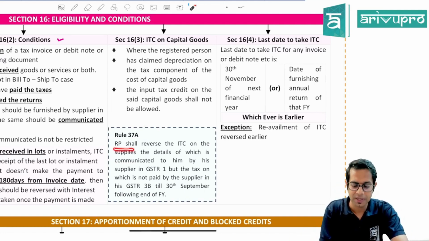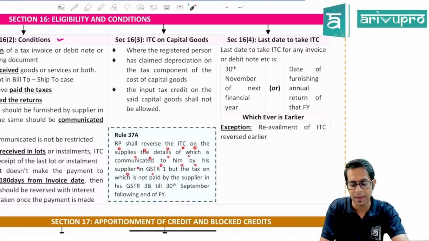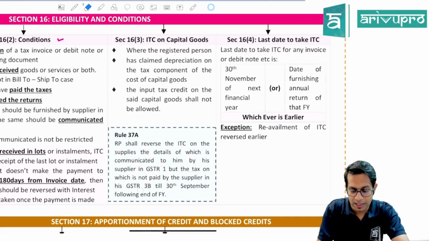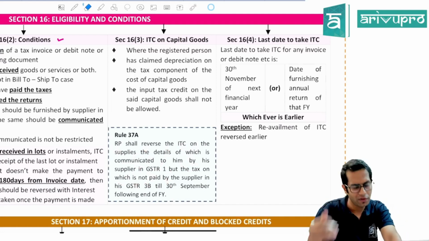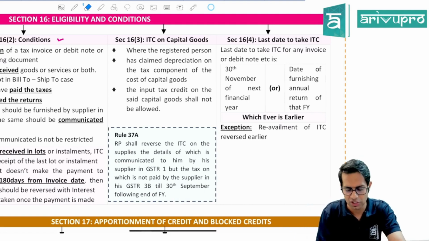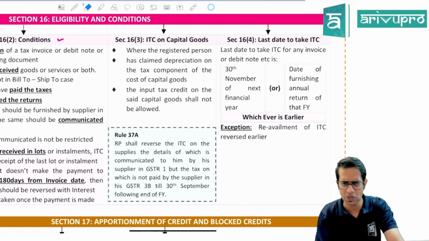If a registered person, now what is it telling? A registered person shall reverse the input tax credit on the supplies, the details of which are communicated to him by the supplier in GSTR1, but the tax was not paid by the supplier in his GSTR3B till 30th September following the end of financial year, by 30th September of next financial year. What is this point telling, sir? New rule, fantastic rule has been added.